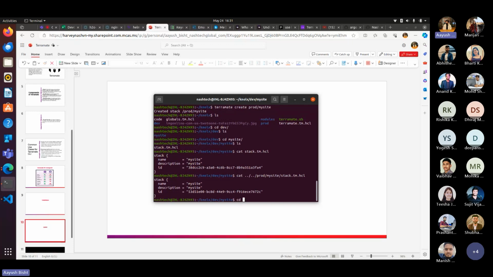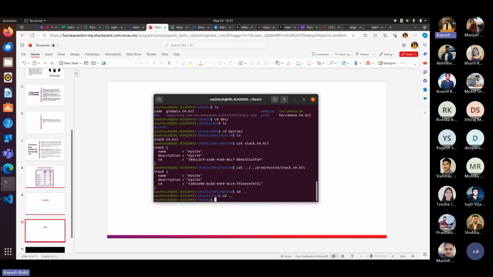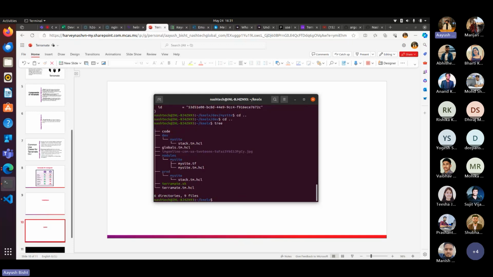So let's see how the directory structure looks. Inside dev we have a my site folder and then the stack file. Same for the prod as well. Now, suppose we want the my site stack under the dev environment to be customized. Basically, there are several ways to do that. One we can do is create globals inside the dev folder. So let's go and make some changes.